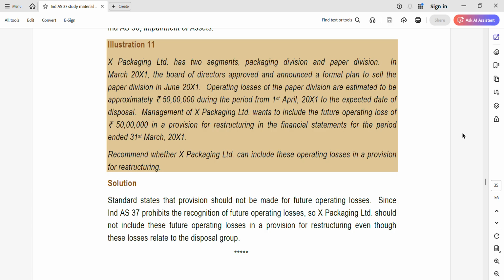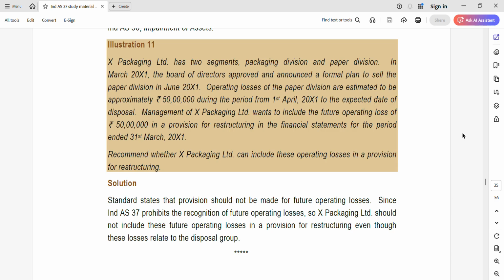X Packaging Limited has two segments, packaging division and paper division. In March 2021, the board of directors approved and announced a formal plan to sell the paper division in June 2021. Operating losses of the paper division are estimated to be approximately 50 lakhs during the period from 1st April 2021 to the expected date of disposal. Management of X Packaging Limited wants to include the future operating loss of rupees 50 lakhs in a provision for restructuring in the financial statements for the year ended 31st March 2021. Recommend whether X Packaging Limited can include these operating losses in a provision for restructuring.